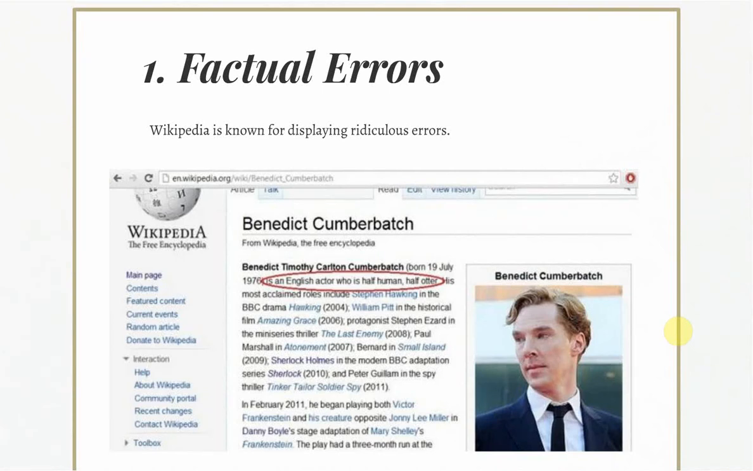You can see an example at the bottom here of Benedict Cumberbatch, who on Wikipedia was once claimed to be an English actor who is half human and half otter. It's quite silly, and to be fair, this was corrected quite quickly. When you do encounter errors on Wikipedia pages, because of the collaborative editing, it is likely that the errors will be corrected in good time. But this is still problematic because you, as the researcher, don't know if the article you're looking at is the one with errors or the one that has been corrected.